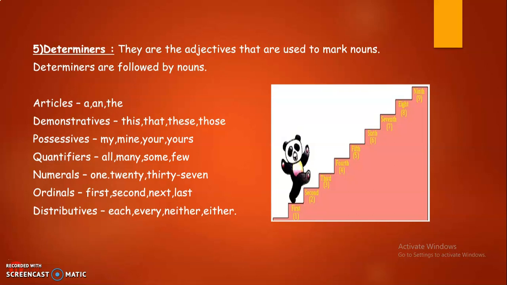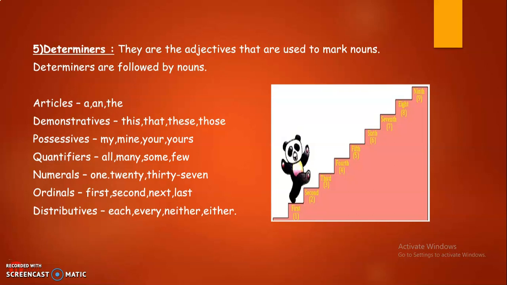If I say, this book is mine, instead of saying this book is my book, I can simply replace the words my book with mine. This book is mine. Hence mine is an example of a possessive pronoun. Next, quantifiers: all, many, some, few.